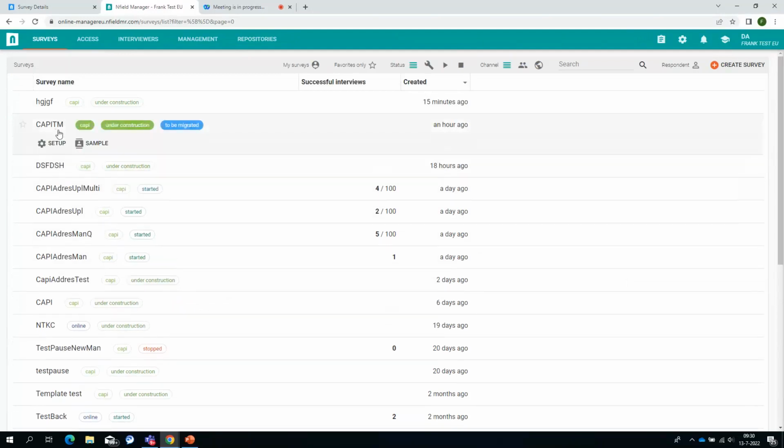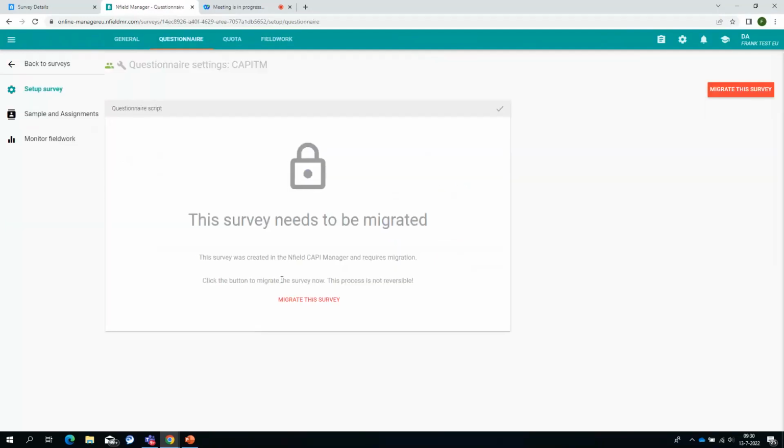If you open that survey and you go to setup, it will simply say that this survey was created in the Nfield CAPI Manager and you need to migrate it. You either need to go into the CAPI Manager if you want to manage that survey or migrate it to this manager. And since we are closing down the CAPI Manager on the 1st of August, my advice was to migrate these surveys as soon as possible.